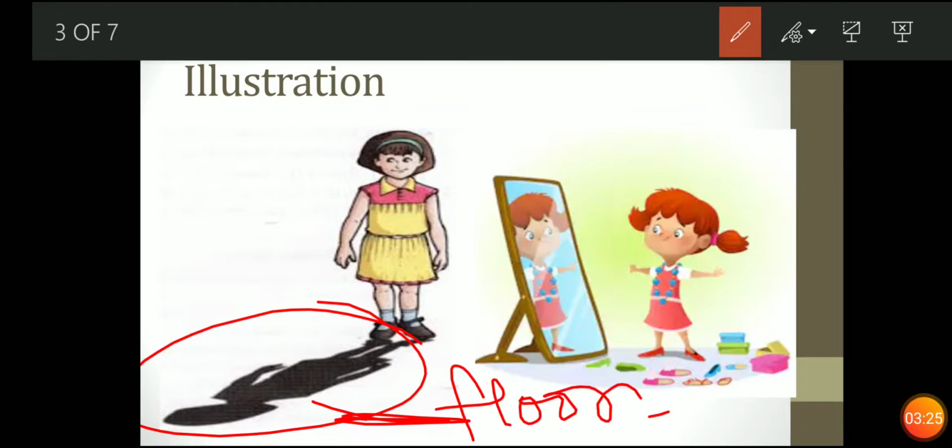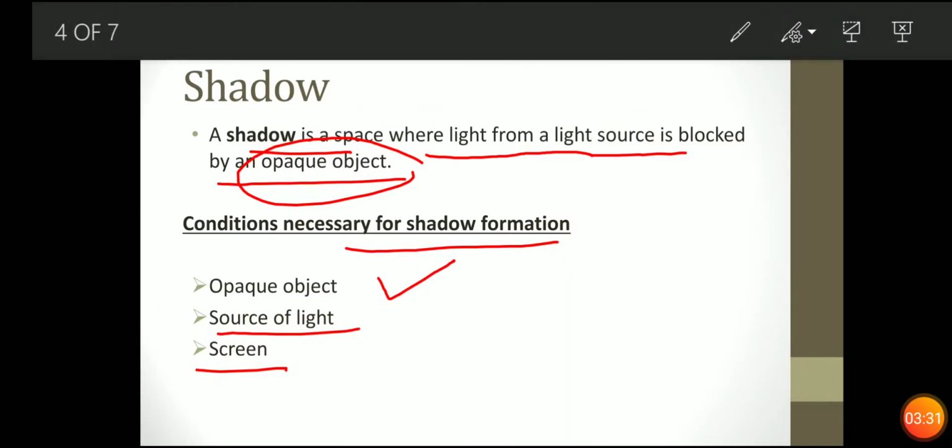So the floor is a screen, where the shadow is formed. In the same example, when you are standing in the sun and you look at the floor, the floor is the screen, you yourself are the opaque object, and the sun is the source of light. Then a dark black color body appears, and that black color body is your shadow.